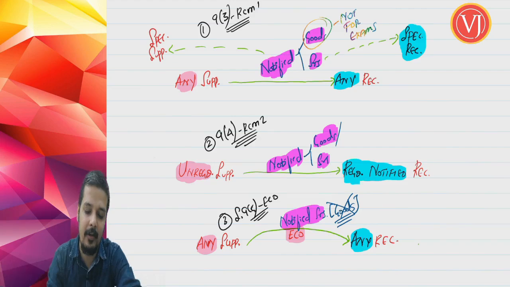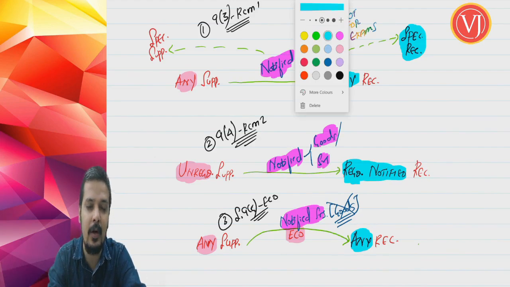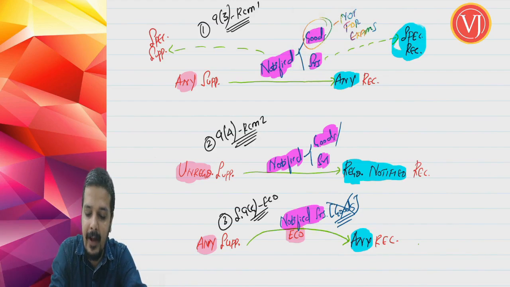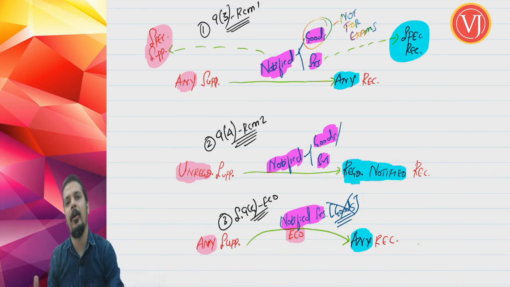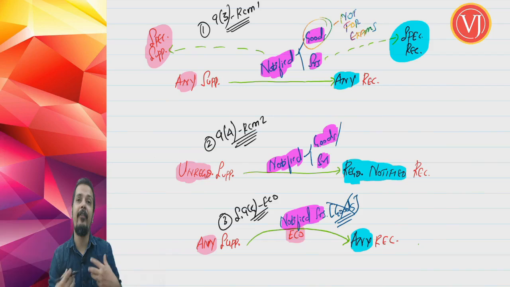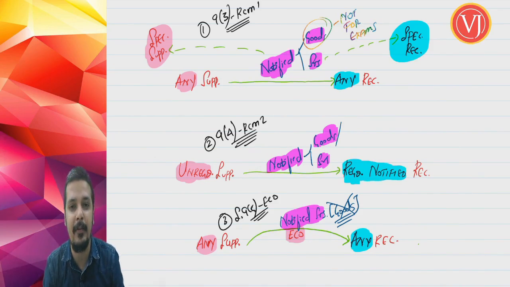So it is very common to see, in section 9.3 RCM type 1, that when they notify the goods or services, they demand a specified type of recipient, and at times a specified type of supplier. Say the recipient should be only a body corporate or a partnership firm, like that they will specify.